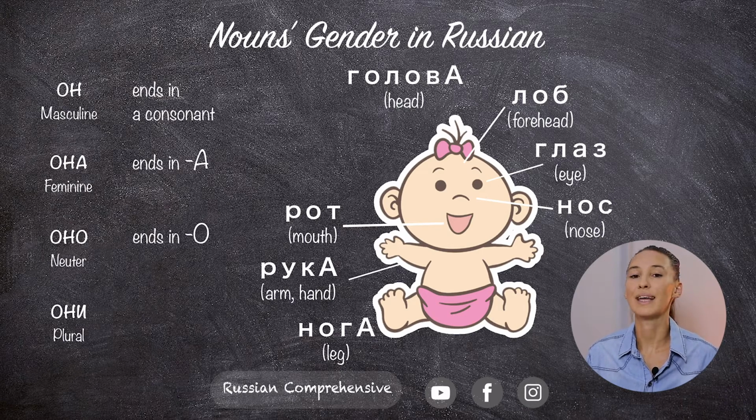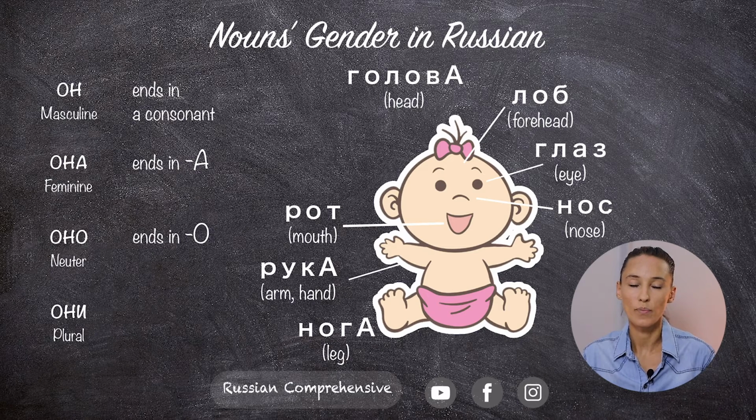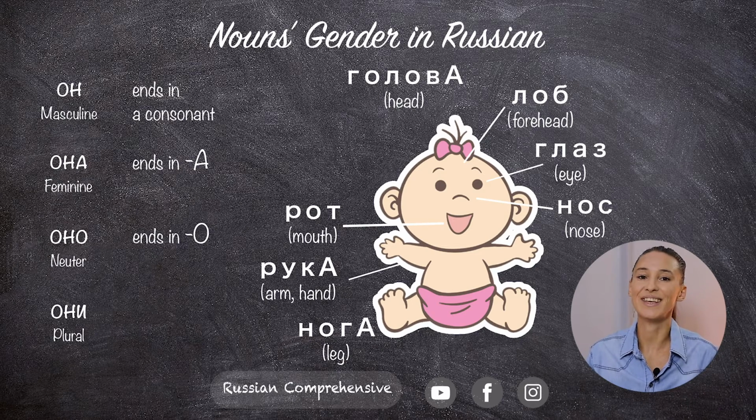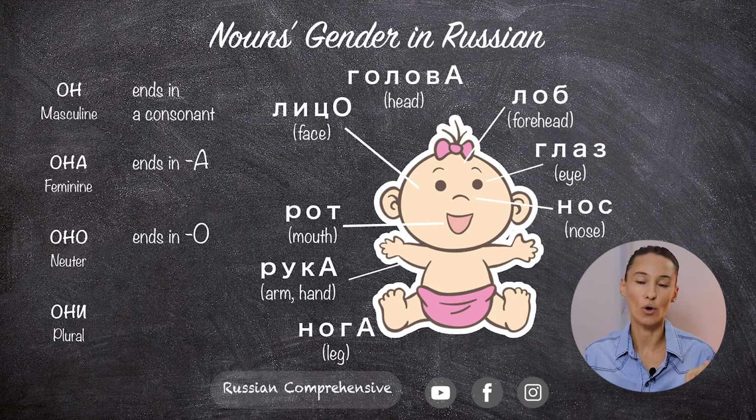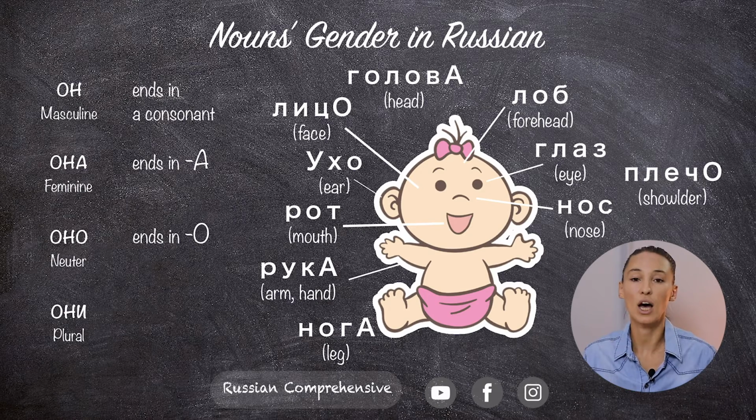Оно, and it ends in o and gives us a hint that nouns ending in o will be neuter. Лицо, оно. Ухо, оно. Плечо, оно.